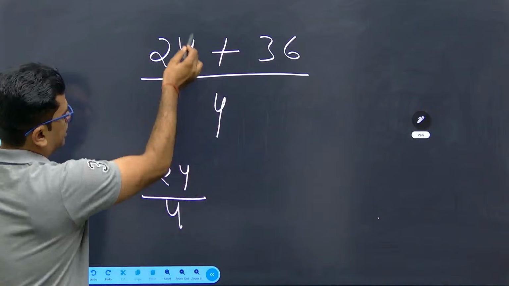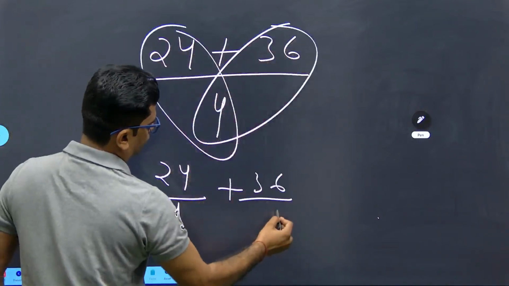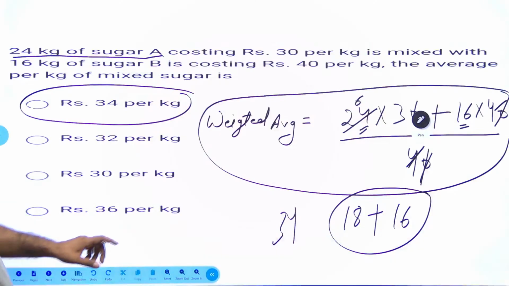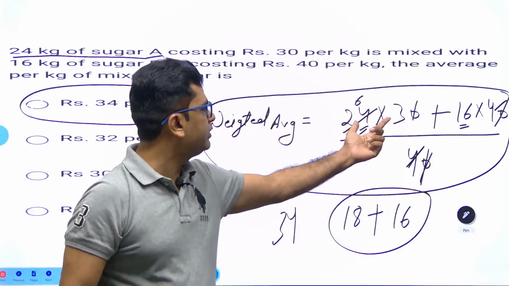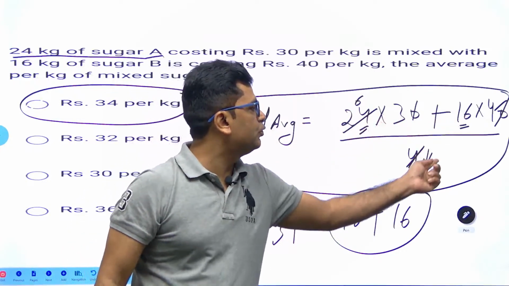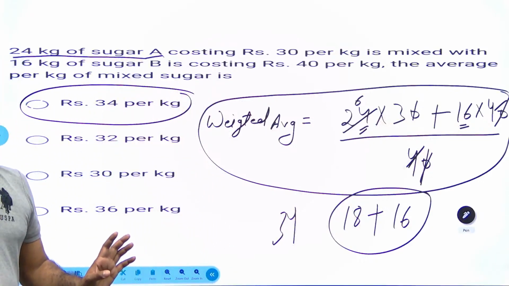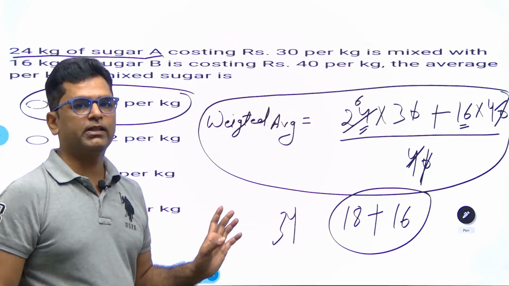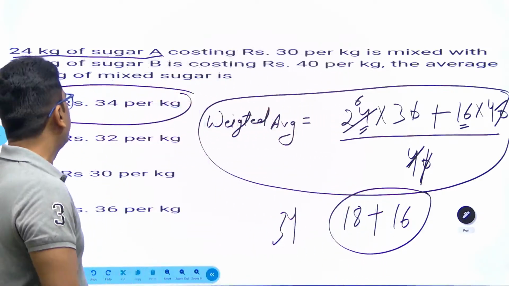You have to divide this number by 4 separately, plus 36 upon 4. This is exactly what I did in the previous question. 40 divided, I have not written it, but you can understand it: 24 into 30 upon 40, 16 into 40 upon 40. Got it? Although it is a very minute thing, many times I have seen students never observe it. It's all about observation. Okay, so we have done the first question.